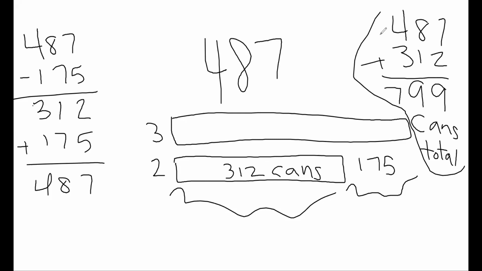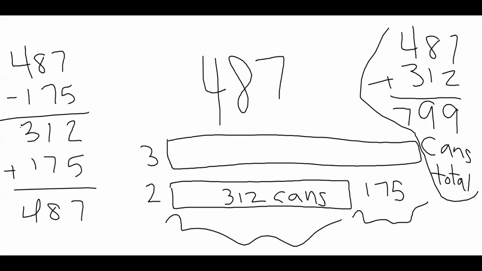Okay, so when you're doing this, you can write it down on paper and then you get to type your answers. So we figured out for the first problem that it's 312. So they collected 312 cans. And then how many cans did both grades collect? We found out that it was 799. So we're just going to type 799. Does that make sense?